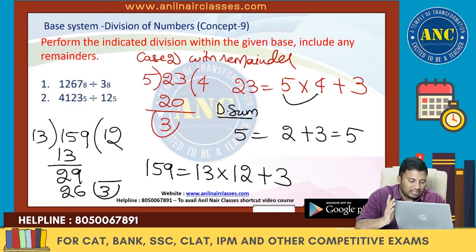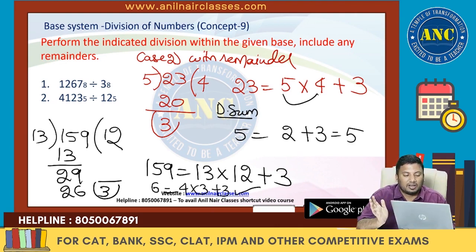Now apply the digital sum. 5 plus 1 is 6. 6 plus 9 is 15. 15 is 6. 6 equivalent to 1 plus 3, 4. 1 plus 2 is 3. 4 threes are 12. 12 plus 3 is 15. 15 is 6, equivalent to 6.